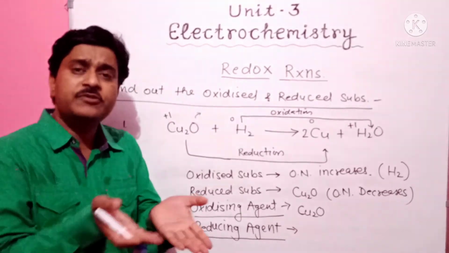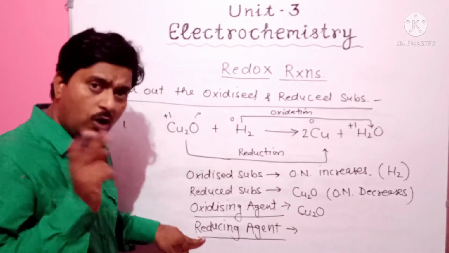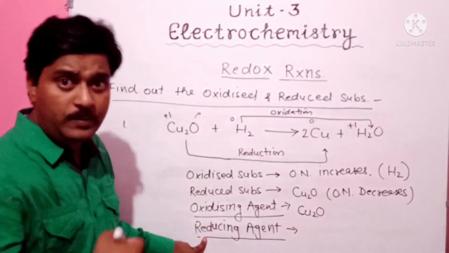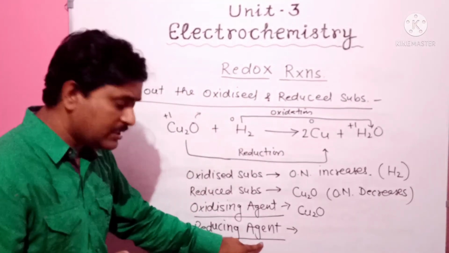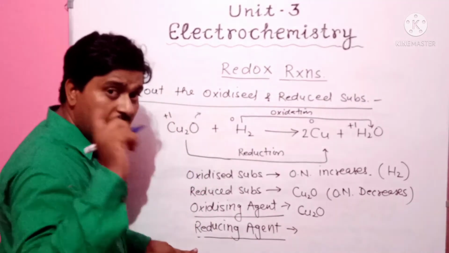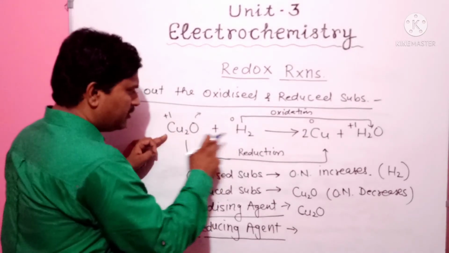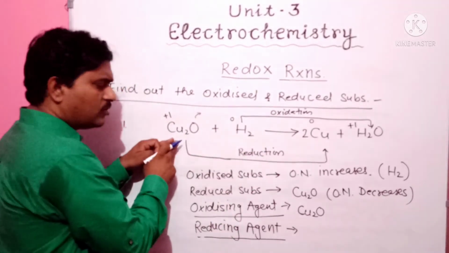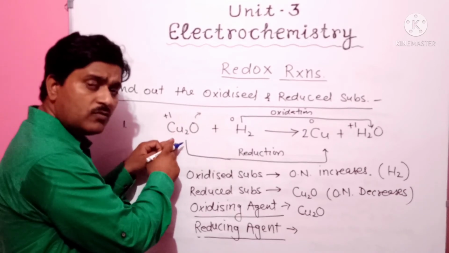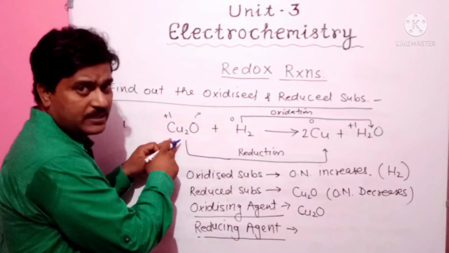The substances which give hydrogen are called reducing agents, or we can define it as the substance which removes oxygen from others is known as a reducing agent. Here copper is not giving hydrogen, and also does not remove oxygen from others, so it is not a reducing agent.